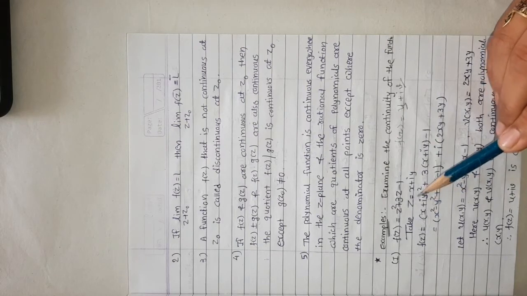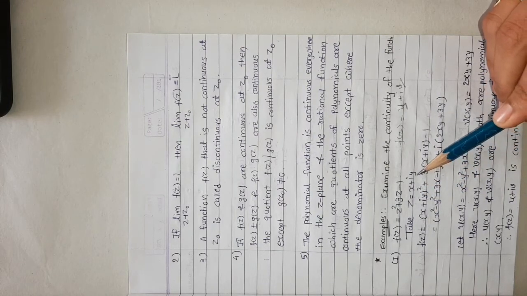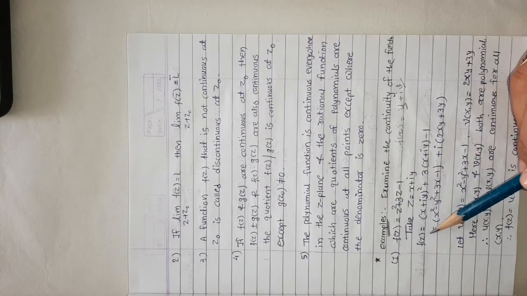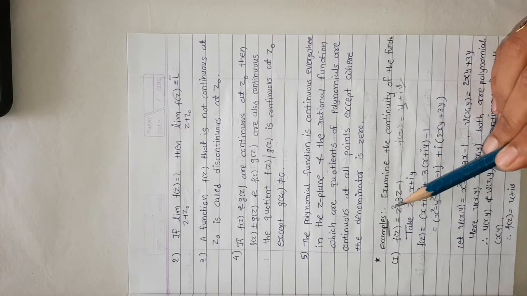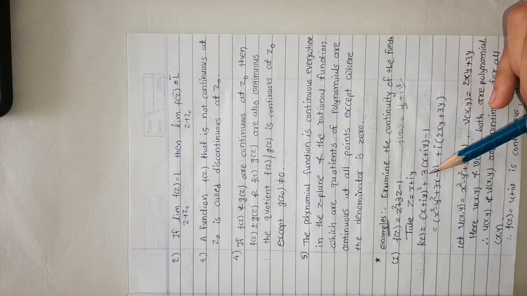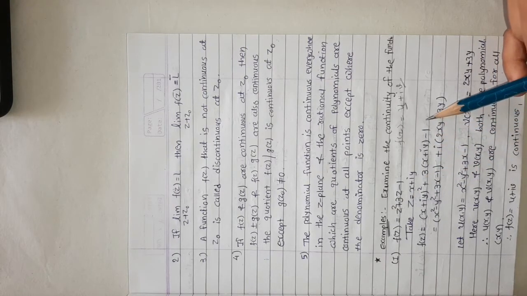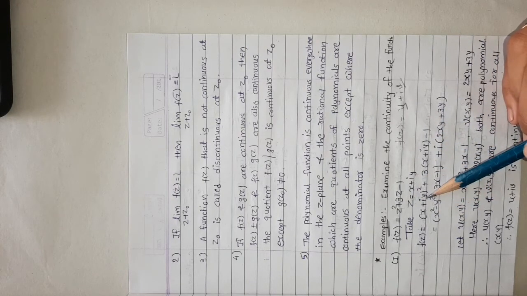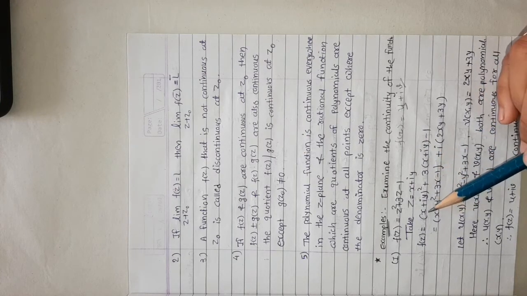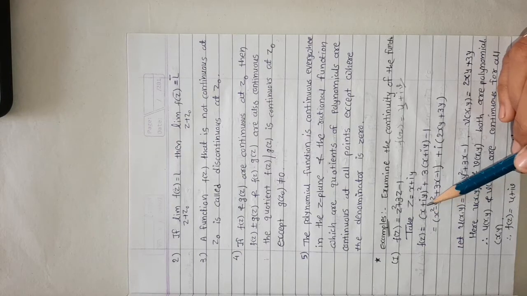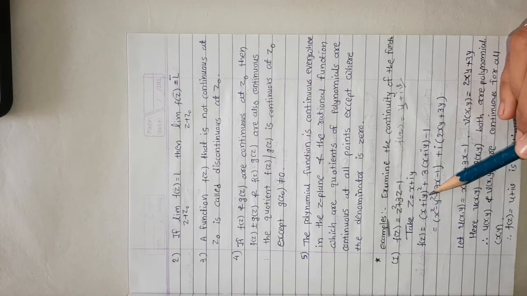Take z equals x plus iy. So f of z equals, putting z equals x plus iy, x plus iy whole square plus 3 times x plus iy minus 1. Now a plus b whole square is a square plus 2ab plus b square. So we have x square plus 2ixy plus i square y square.